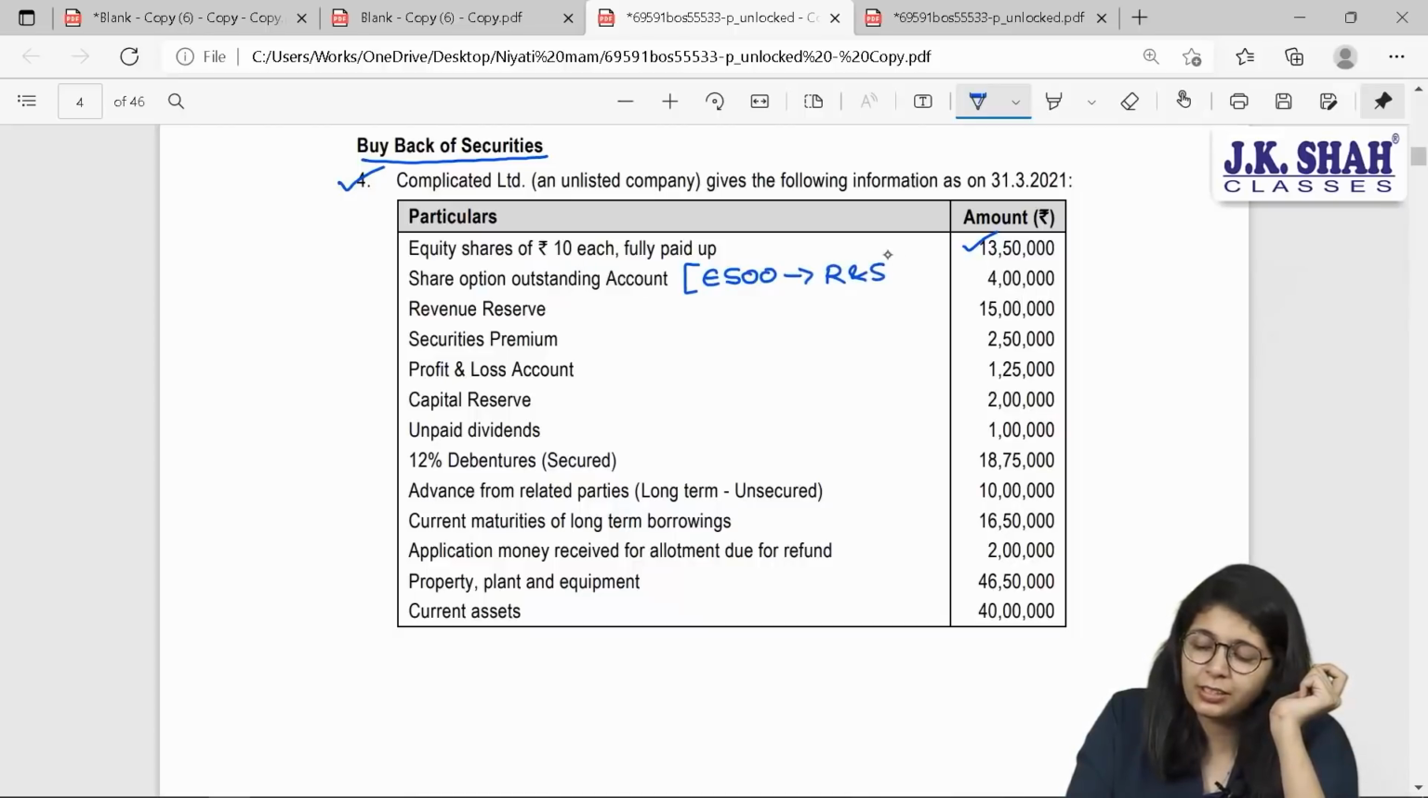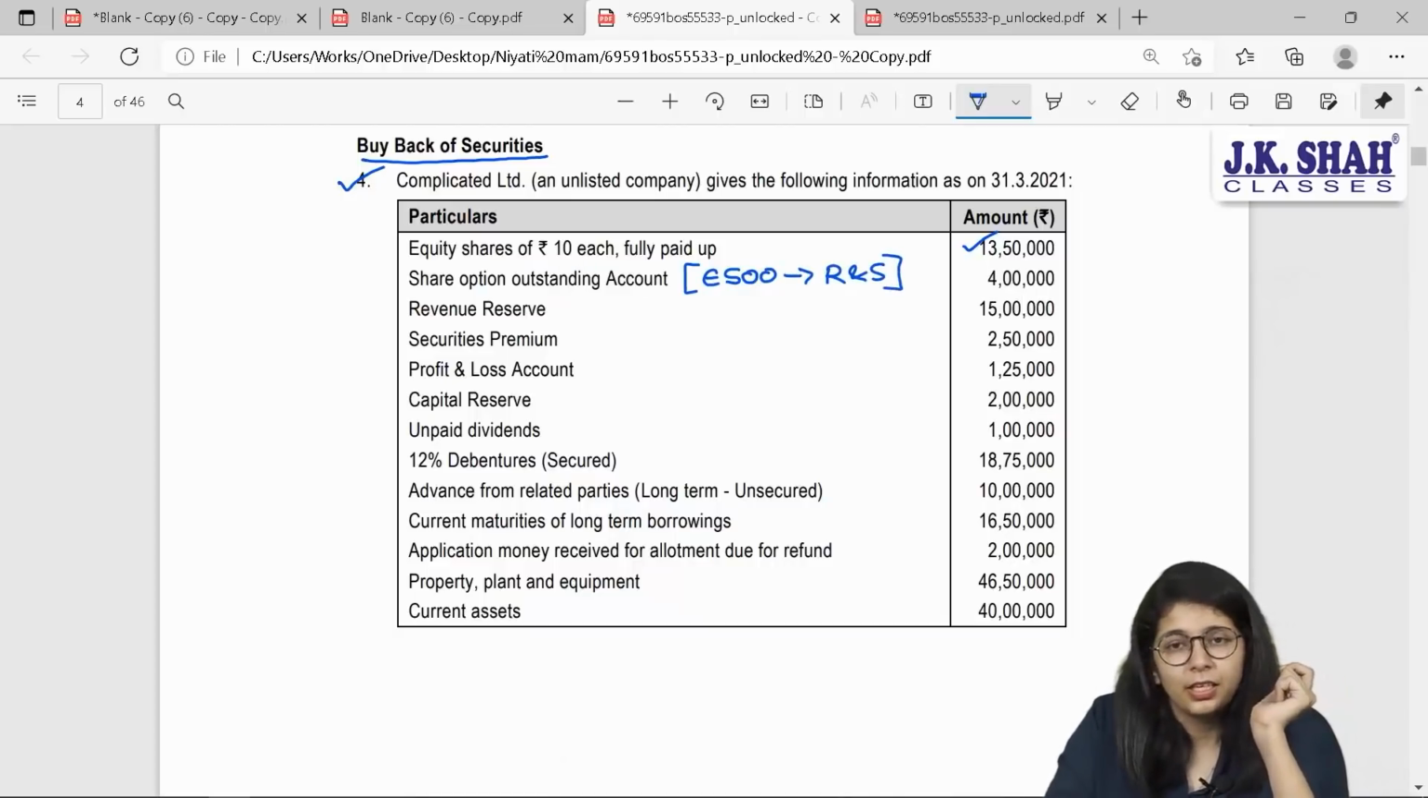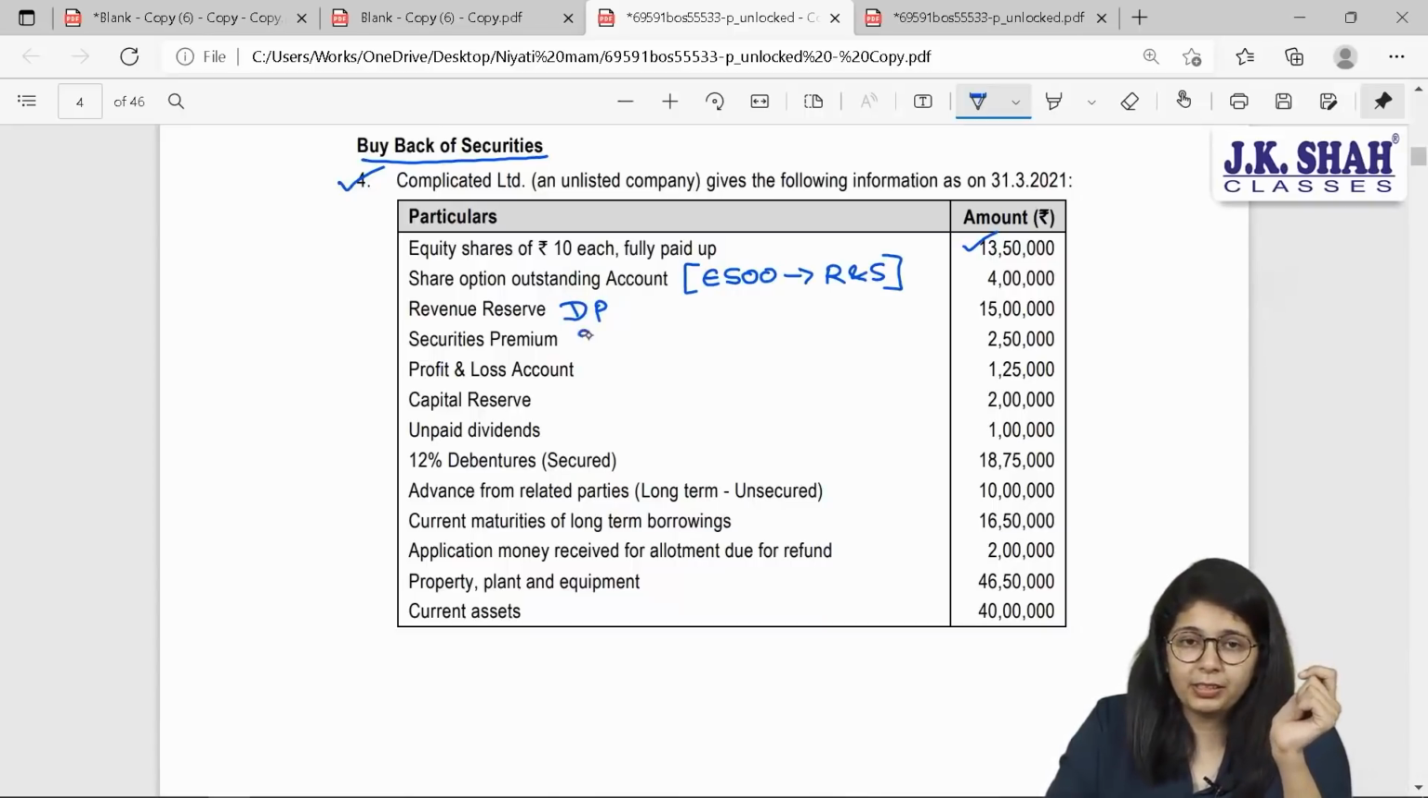And where do we show this? Under reserves and surplus. Is this a free reserve? No. It is not to be considered as a free reserve. So will we use it for buyback? No. Next, revenue reserves are your free reserves, meaning your divisible profit. Securities premium will be considered for buyback. Yes, both these things will be considered.